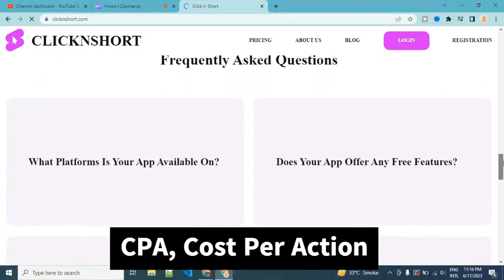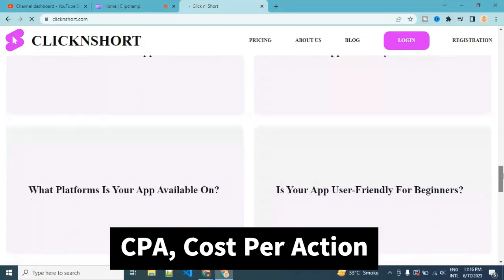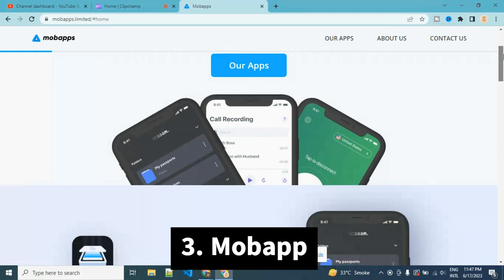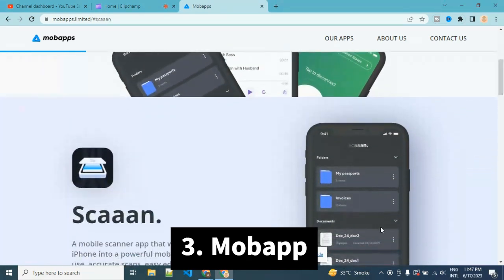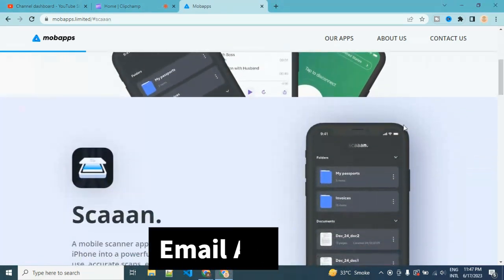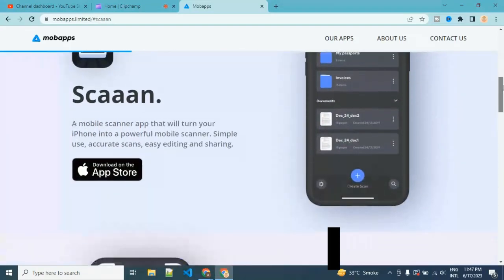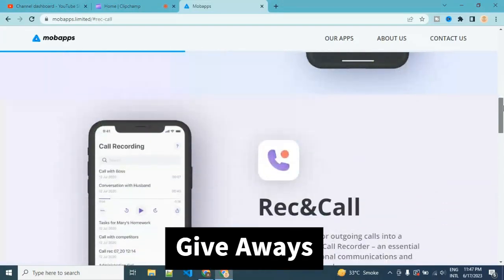You can then promote CPA, cost per action, offers using these shorts. For example, you can explore the Mob app, which provides various CPA offers. When someone enters their email address for a chance to win a $750 Cash App giveaway, you earn $5 per collected email.